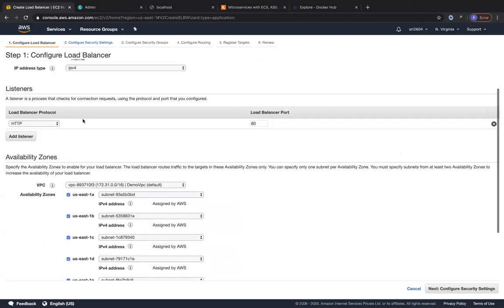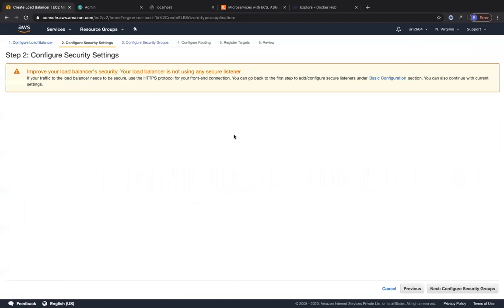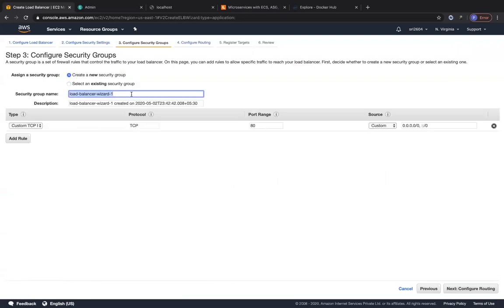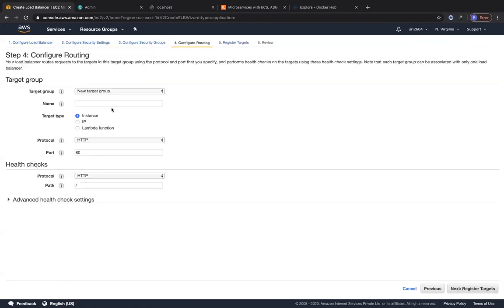The listener on my load balancer is going to be HTTP port 80. I'm going to leave this warning, which is saying that I'm not using HTTPS and so on, but it's okay for right now. I'm going to give the security group of my load balancer. I'm going to create a new one. I'm going to call it microservices ALBSG, and I'm going to open up port 80 to the outside world. I'm going to just create one default target group because we have to create the load balancer.